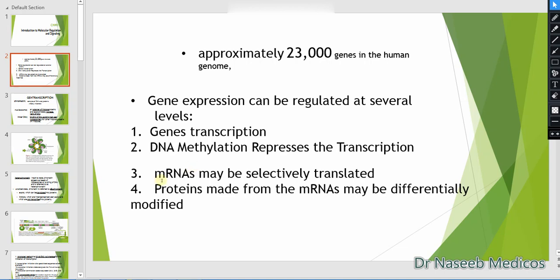Third, if messenger RNA is made and translated into proteins, that can also be regulated by different mechanisms. The fourth is that the protein made from the mRNA is modified. For example, on phosphorylation it may be inhibited or activated.